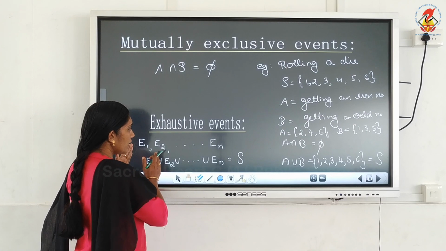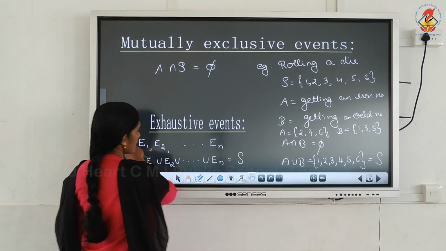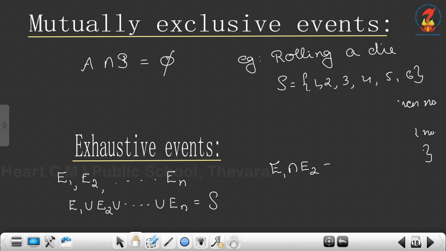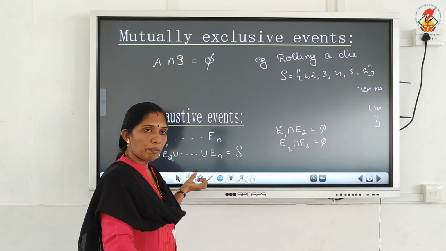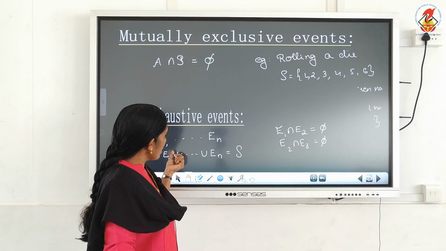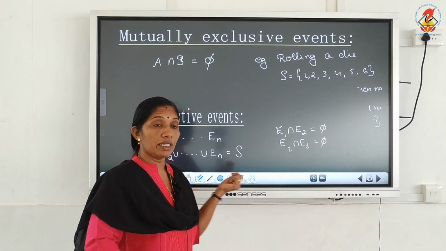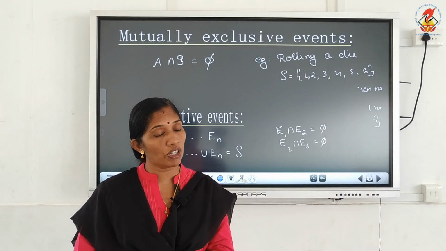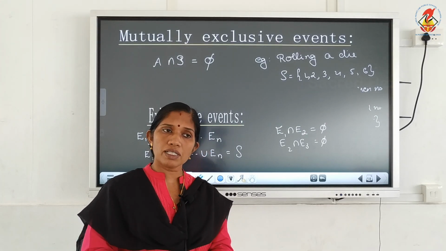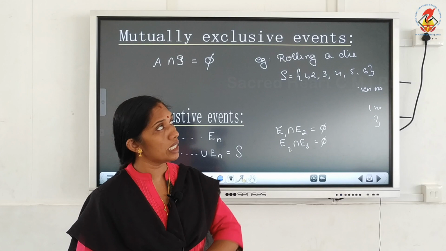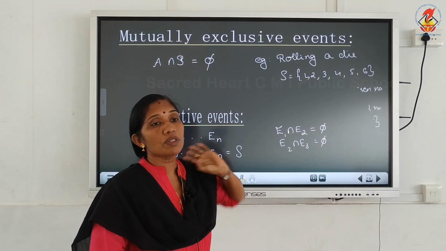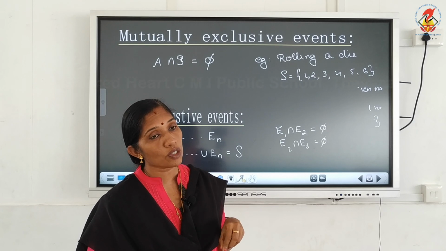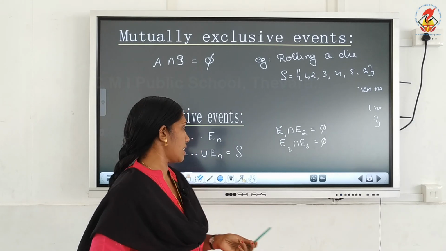If they are pairwise disjoint, that means E1 intersection E2 is equal to the null set, and likewise E2 intersection E3 is the null set. Each one is equal to the null set, then we can say they are pairwise disjoint. We already studied disjoint sets in chapter 1, sets. Two sets are said to be disjoint if their intersection is equal to the null set. The same concept here: mutually exclusive events means two events are said to be mutually exclusive if their intersection is equal to the null set.